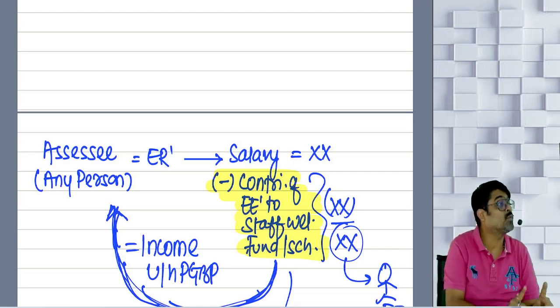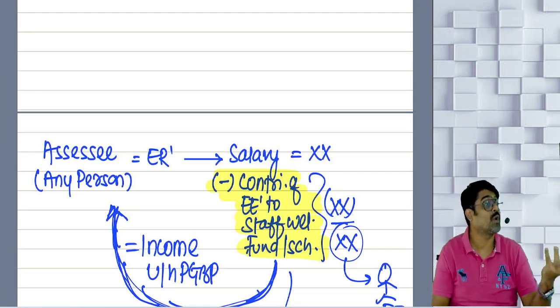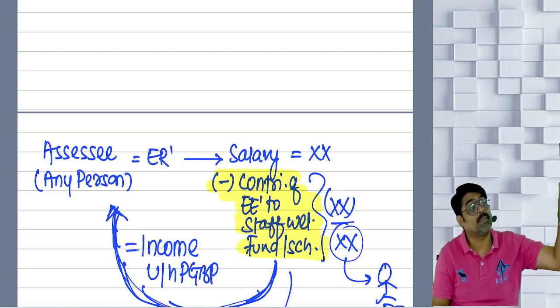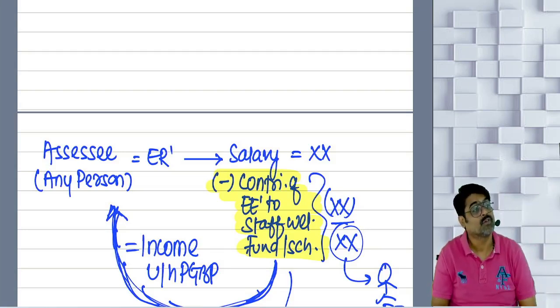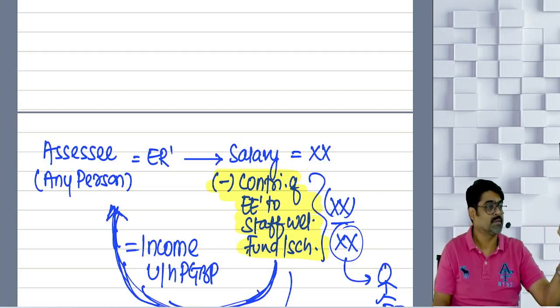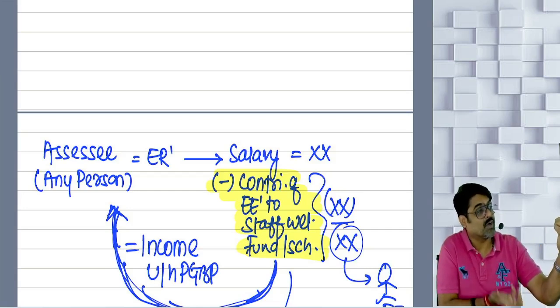1 lakh. But the actual outflow is? Hence that 10,000 is treated as your income, because the actual outflow was 90,000. But how much salary are you claiming as a deduction? So it should be 90,000 only, no? So if you are claiming a deduction of 1 lakh, then consider this 10,000 as your income.